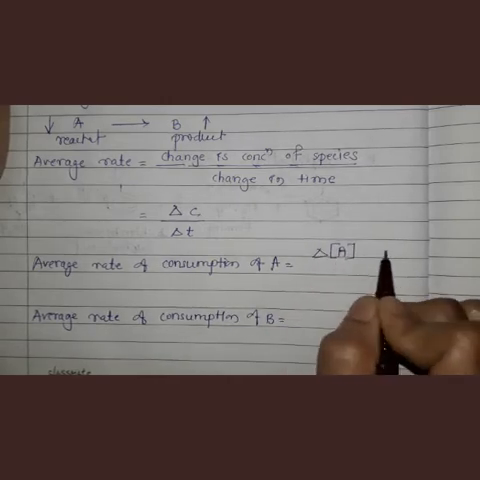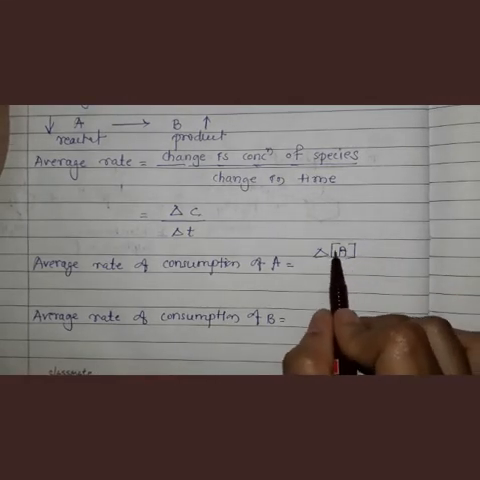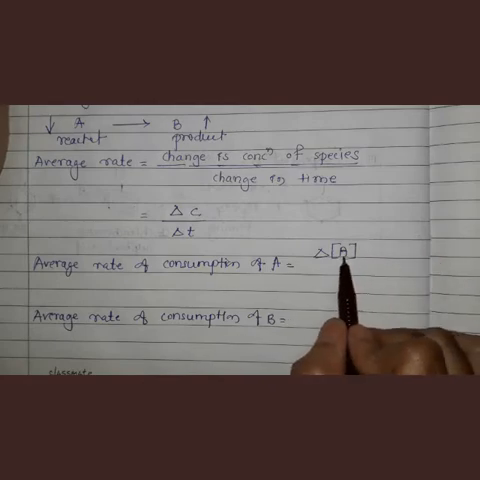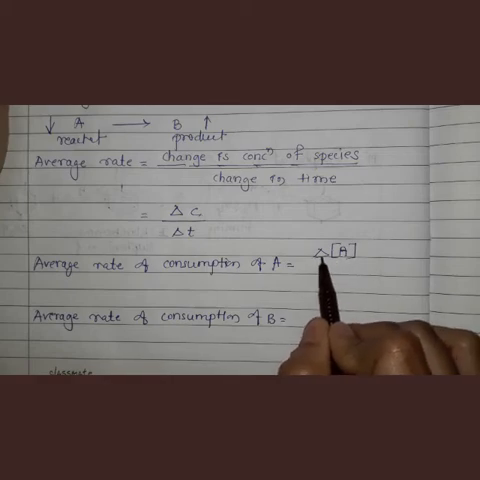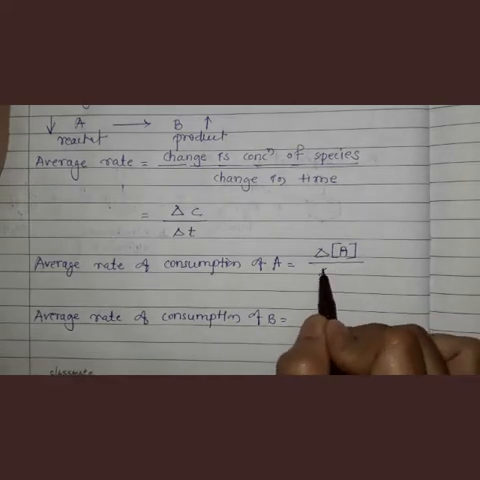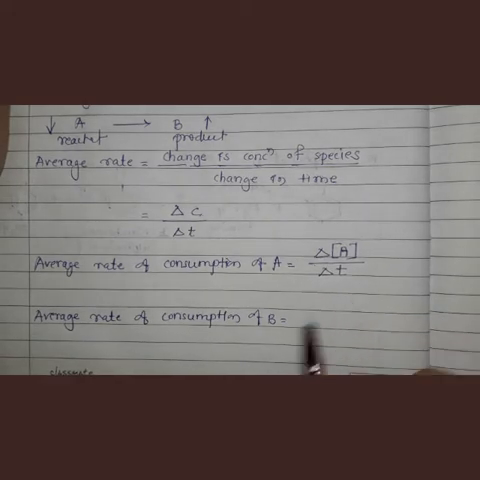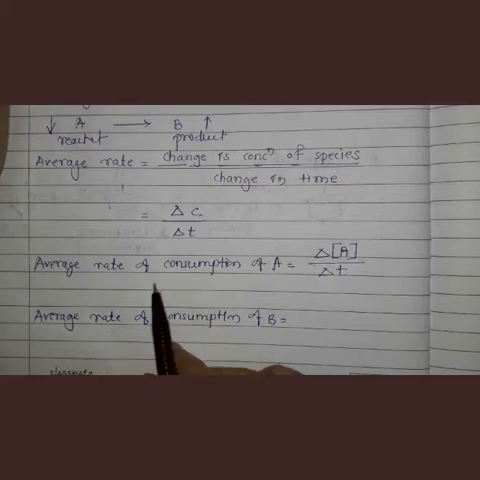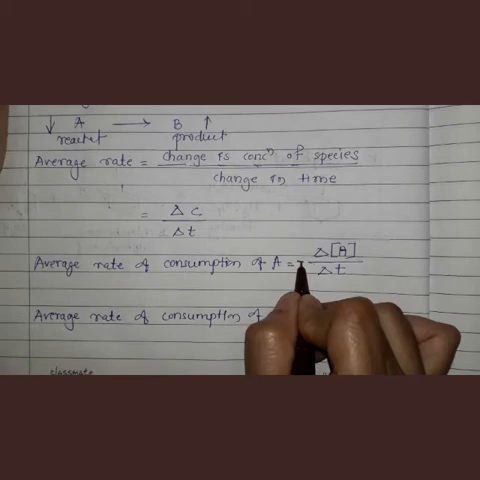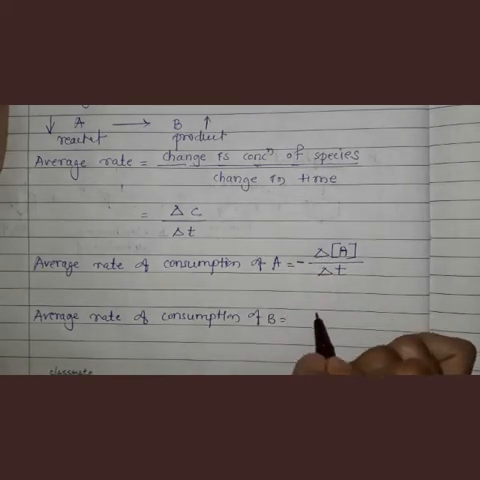Whenever we write anything inside the square bracket, in chemical kinetics especially, it means concentration of A. So it is the change in concentration of reactant A divided by delta T, the change in time. Now see here, A is going to be consumed, that means the concentration of A is going to decrease. So here we will show a negative sign. Negative means there is a decrease in concentration.